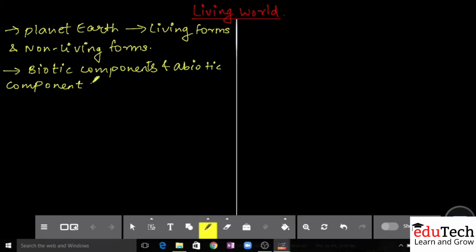So when we discuss biotic component and abiotic component, essentially what we are discussing is the same thing. Biotic components are the living ones. Abiotic are generally inorganic or the non-living things.